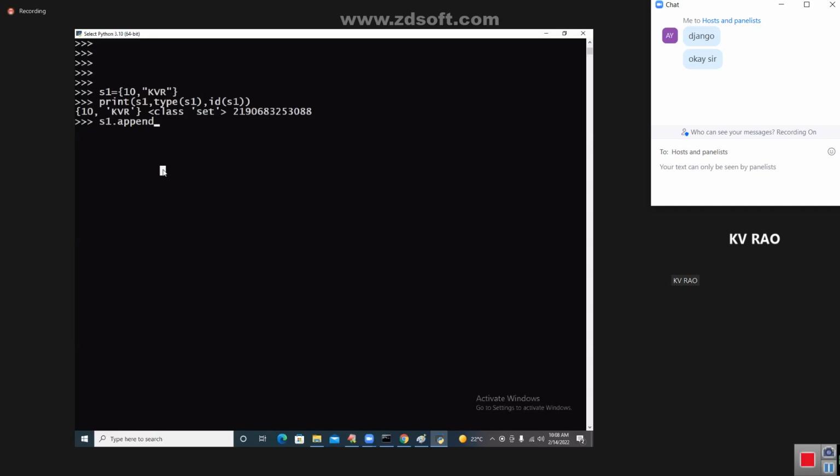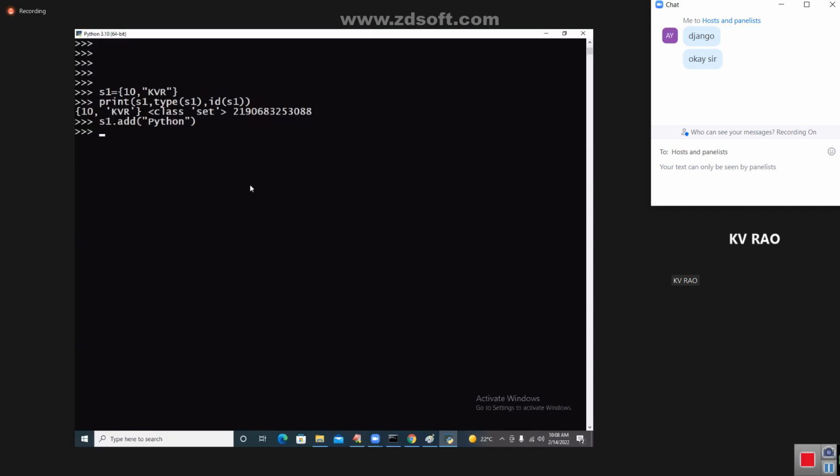No, no, no. Very good, super. That's why the append function was not there. Which function was there? Add. What is it that you are adding here? Python. You are adding Python to S1. Add is one function, adding the data to S1.